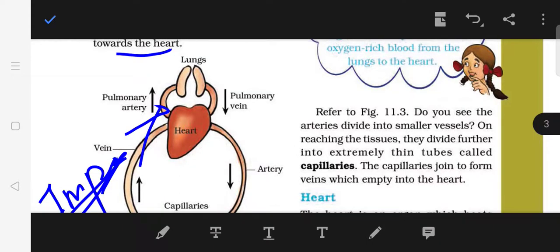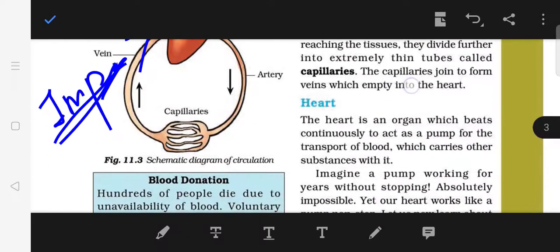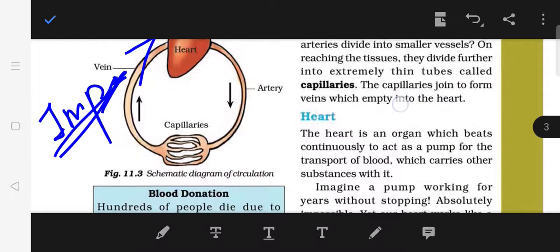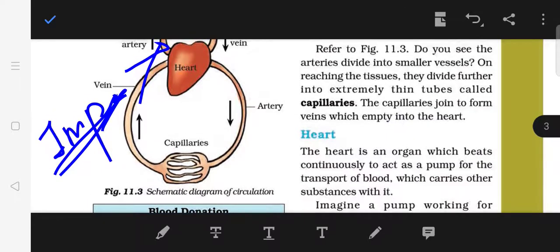So children, can you see the arteries are also divided into smaller vessels on the diagram? On reaching the tissues, they divide further into extremely thin tubes which we call capillaries. Capillaries join to form veins which empty into the heart. Here you can see, children, in the schematic diagram capillaries which are again joining to form the veins. So this is all about the blood vessels, the arteries and the veins.